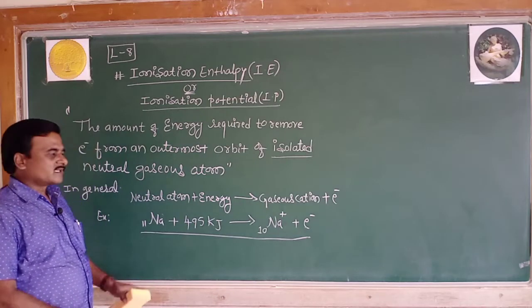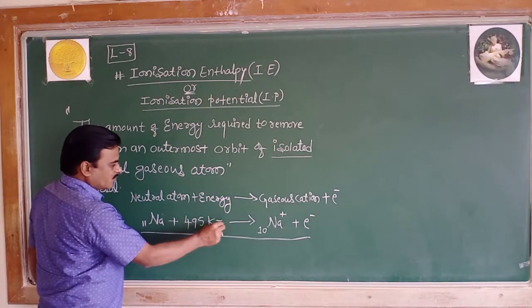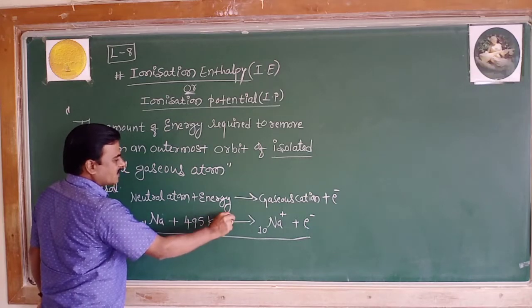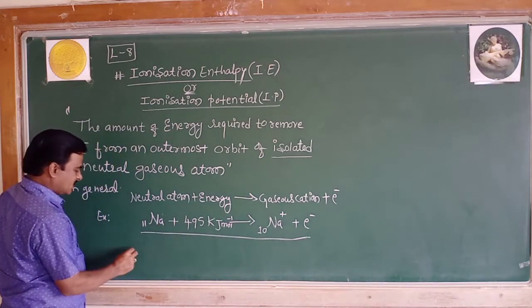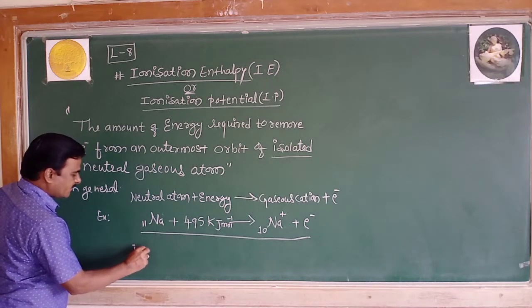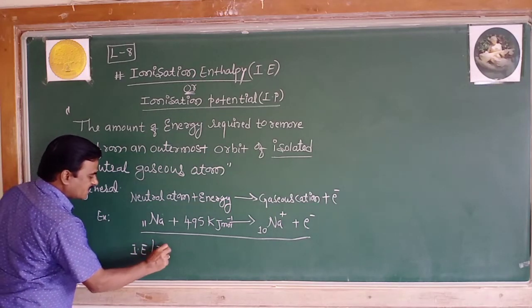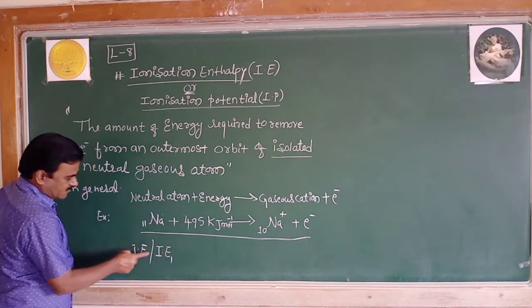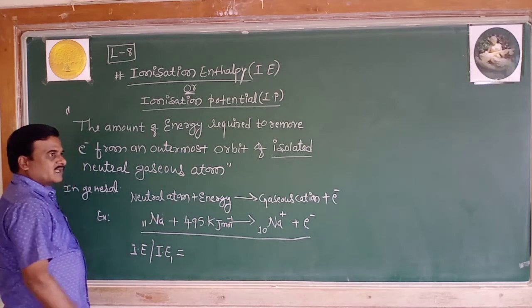So this 495 kilojoule per mole is the ionization energy, or the first ionization energy of the sodium atom.